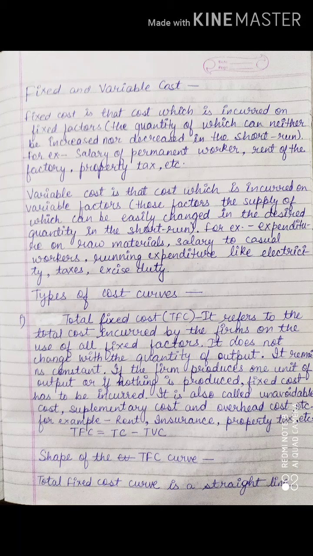Next we will study the shape of the total fixed cost curve. How it is changing, why it moves the way it does, and what the reasons are. This is what we are going to study ahead.